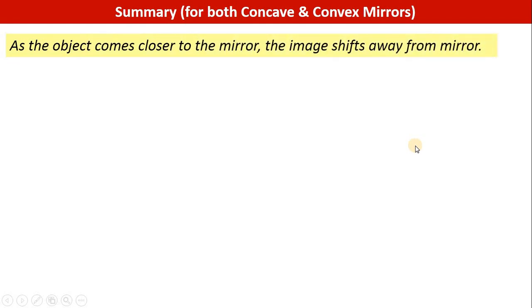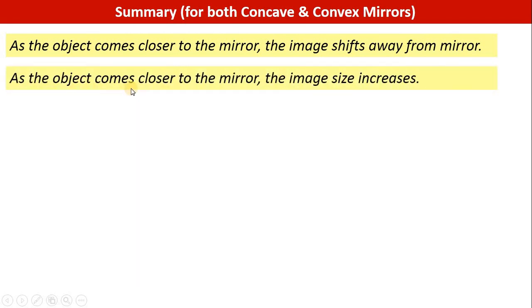Now for both concave and convex mirrors we can write down some summaries. If you observe all the diagrams, you will clearly see that as the object comes closer to the mirror, the image shifts away from the mirror. I recommend that you now go back and check that this concept we are writing here is indeed true. As the object comes closer to the mirror, the image size increases. Please verify these concepts after seeing the previous screen in the video.